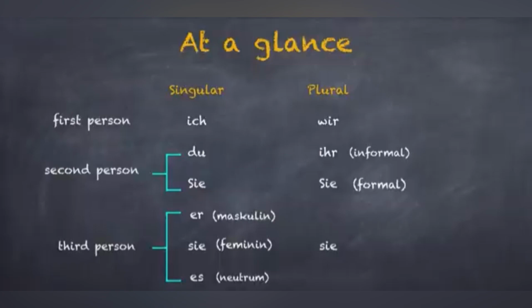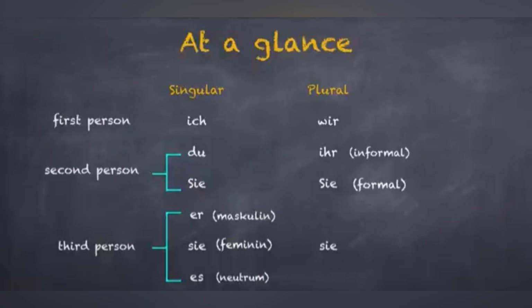In informal singular, you use du, whereas in plural, you use ihr. In both these cases, you would address the people with their first name. If you're talking to Anne, use du. If you're talking to Anne und Maria, use ihr. In formal singular and plural both, you use Sie.